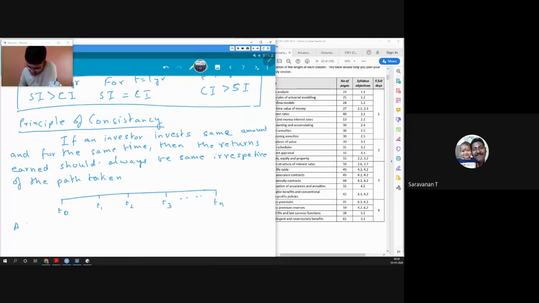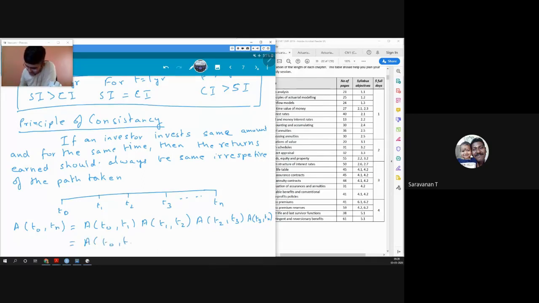So my accumulation factor from T0 to Tn directly should be the same as going from T0 to T1, then from T1 to T2, and from T2 to T3, and from T3 to Tn.